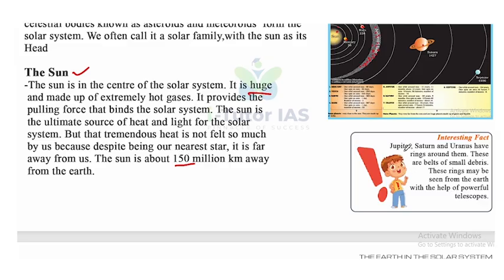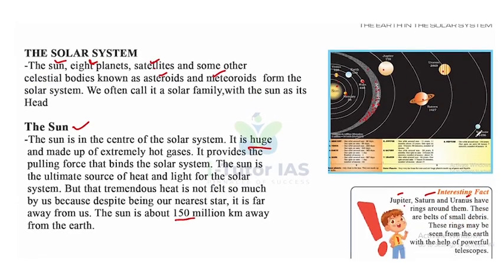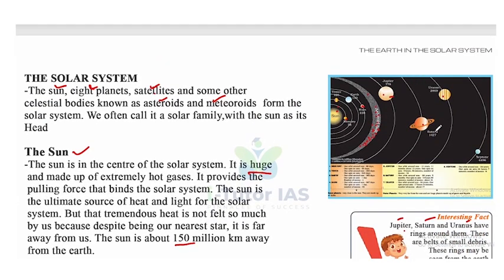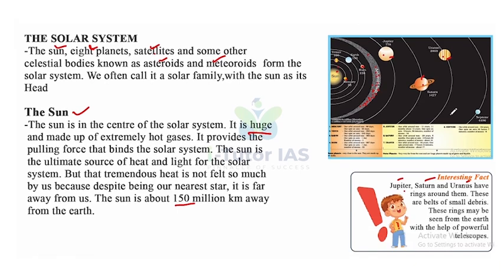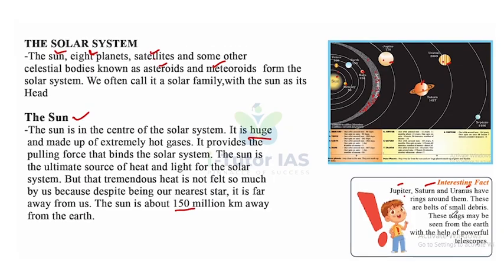Look at this. Jupiter, Saturn and Uranus have rings around them. These are belts of small debris. Look at this picture: Jupiter, Saturn and Uranus have a ring around them. These rings may be seen from the Earth with the help of a powerful telescope.